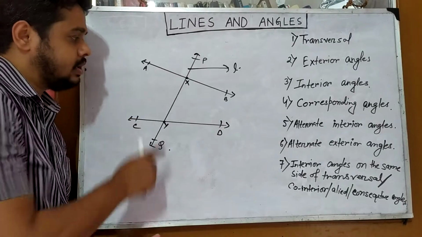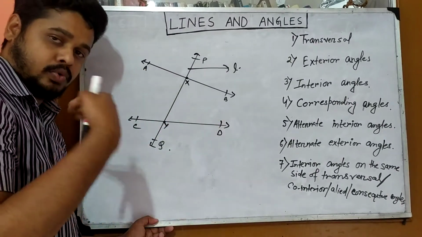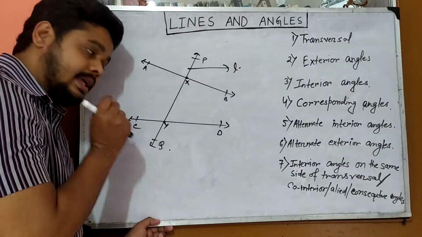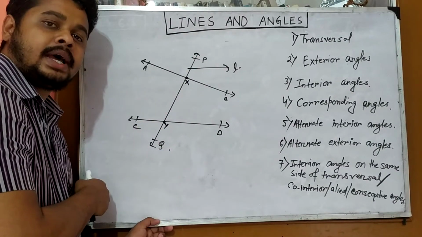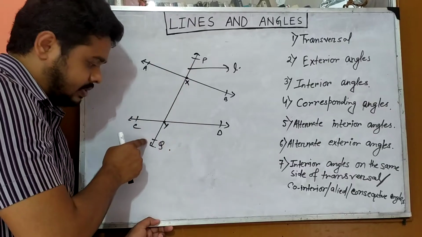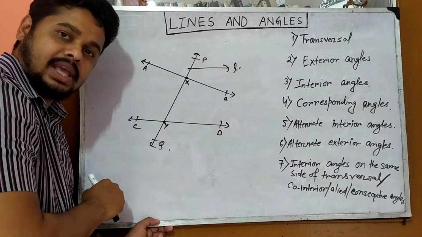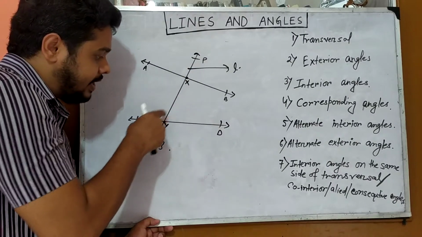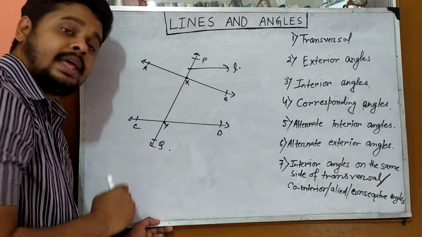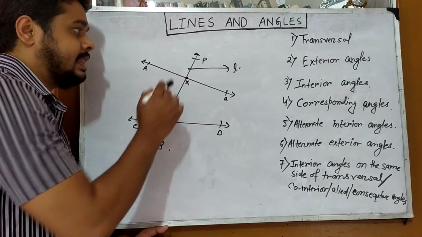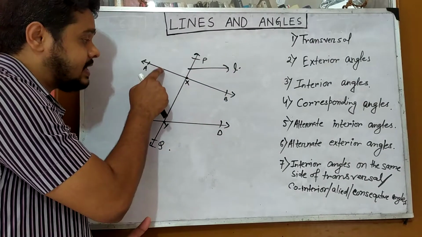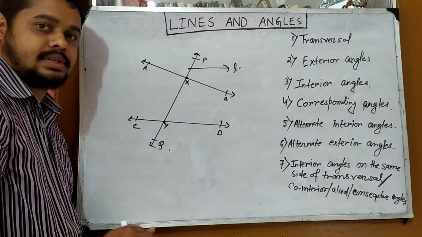Listen once again, two lines, it may be more, here two lines AB and CD are intersected by a line PQ, or we can say L, at two distinct points. The distinct points are X and Y. That time the line PQ or L is called the transversal of these two lines.